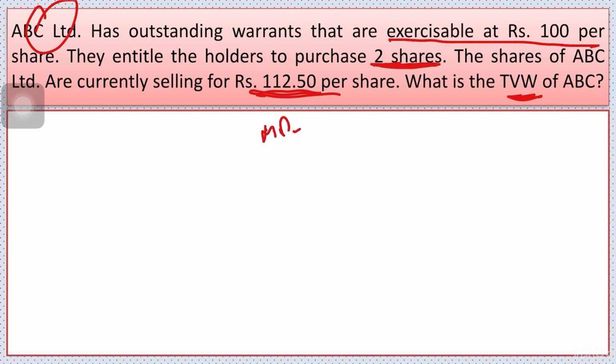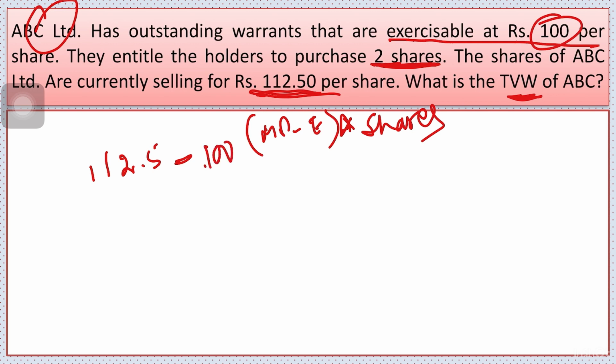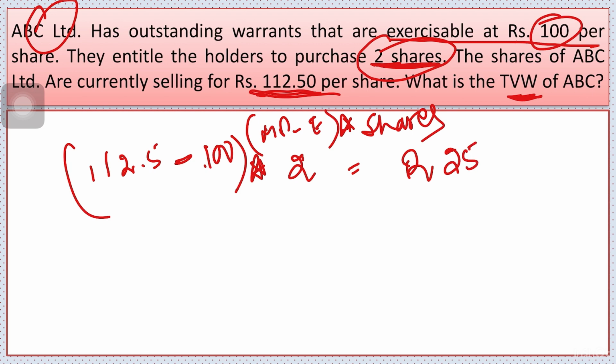Market price minus exercise price into number of shares. Now here what is the market price? 112.5 minus exercise price, that was 100, into number of shares, that is 2. This comes out to be rupees 25 as my theoretical value.